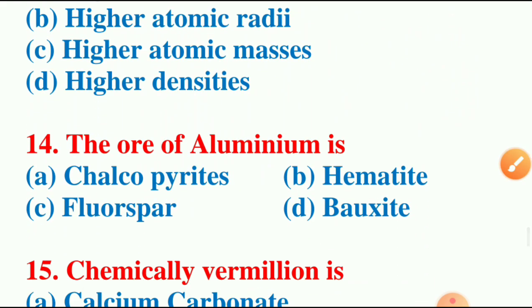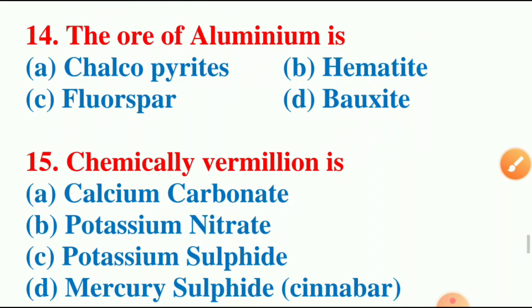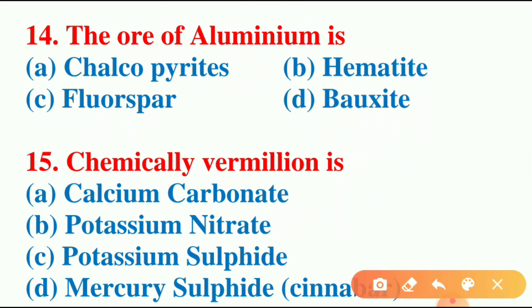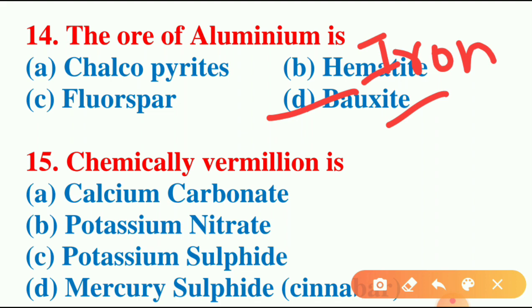Next question. The ore of aluminium is. Options are chalcopyrites, hematite, fluorspar, or bauxite. The answer for this question is bauxite. And friends, here you need to make a note of this. Hematite is an ore of iron. And chalcopyrite is an ore of copper.